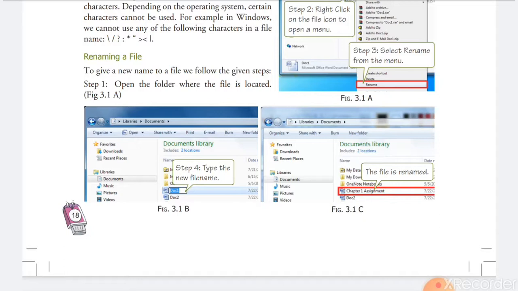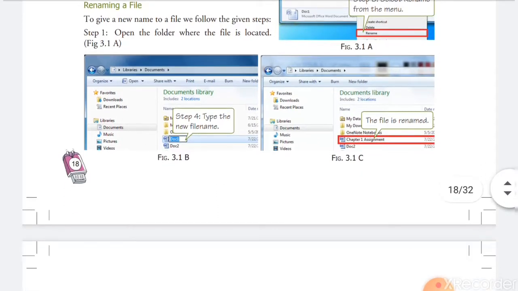Second step, select the file and right click on it. Third step, click on the rename option in the pop-up menu. Fourth step, change the name of the file and press enter. The file name will be changed. You will see the new name that you have given, and that name is accepted.